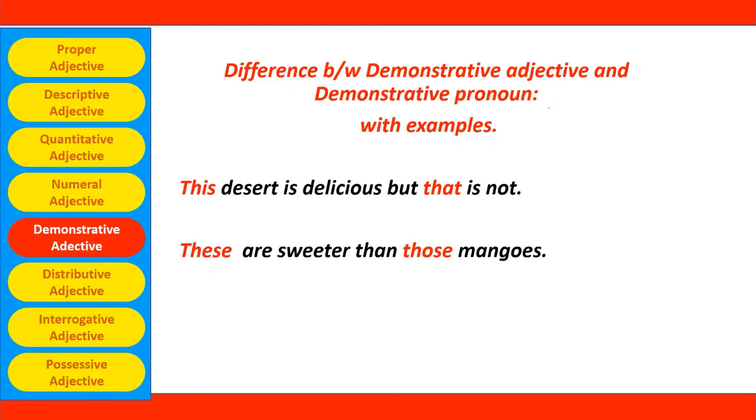And here, let's see another example. These are sweeter than those mangoes. Here, this word these is replacing the noun mangoes. So, these is a demonstrative pronoun, and those mangoes. So, those is pointing to the mangoes. It is describing the mangoes. So, those is a demonstrative adjective. I hope you understood the difference between the demonstrative adjectives and pronouns.